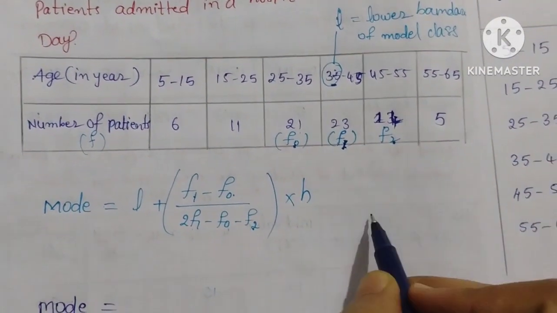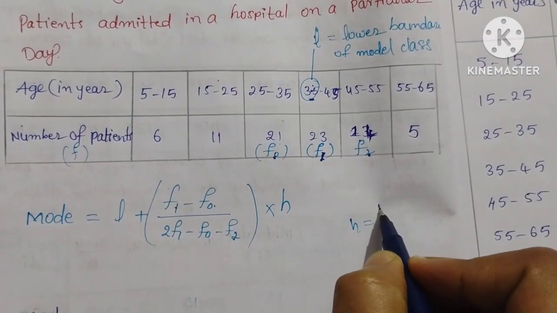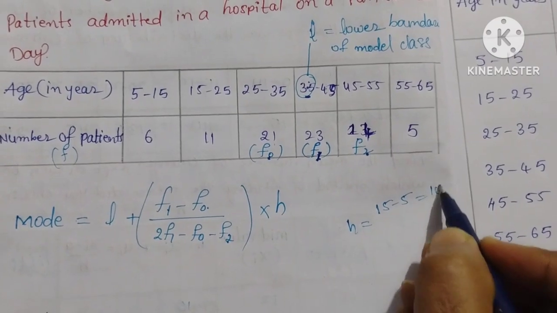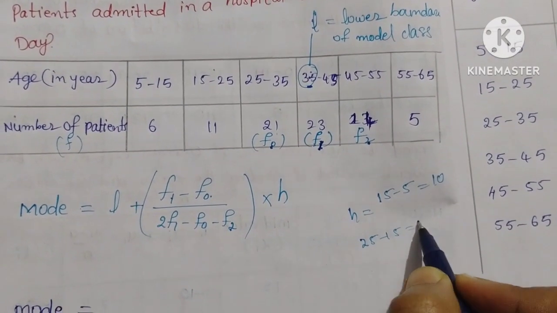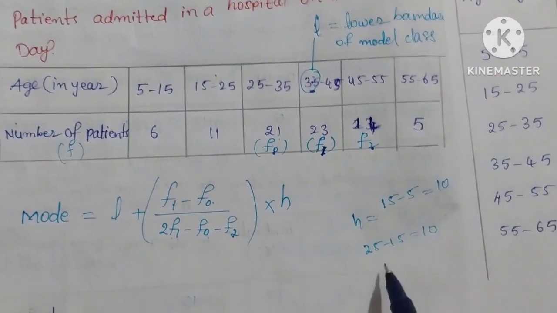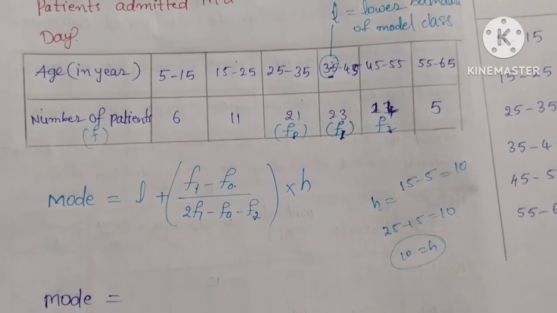Now H. H is the difference of the class interval. Here look at what is given: 15 minus 5, how much? 10. So H is 10. If you take 25 minus 15, that is also 10. If you take any class interval, that is 10 only. H is the class size or class interval.